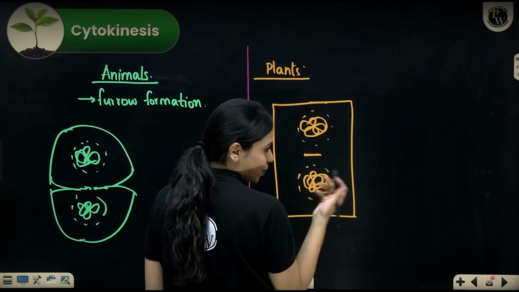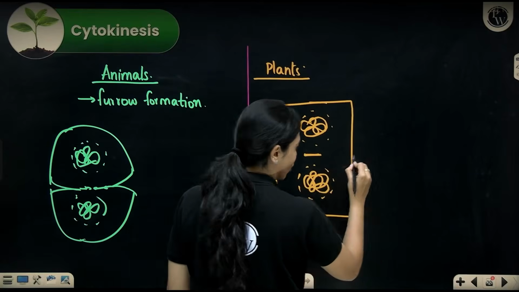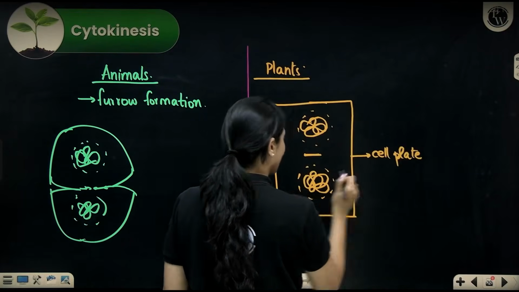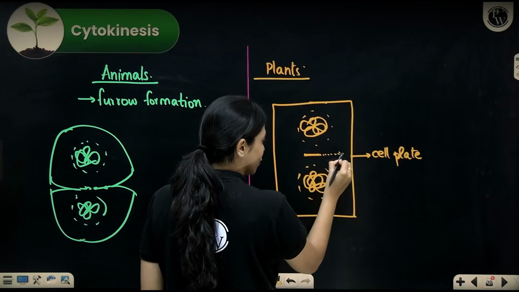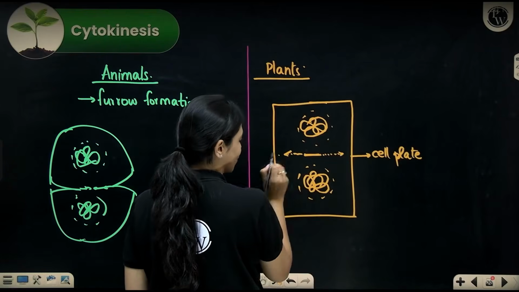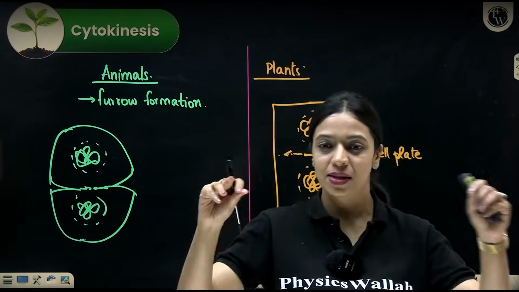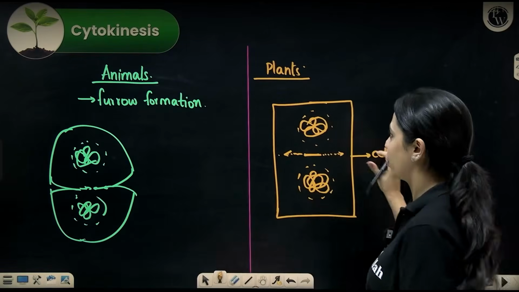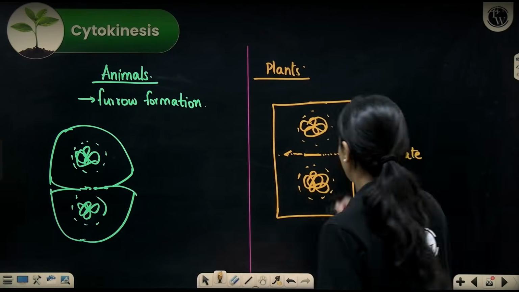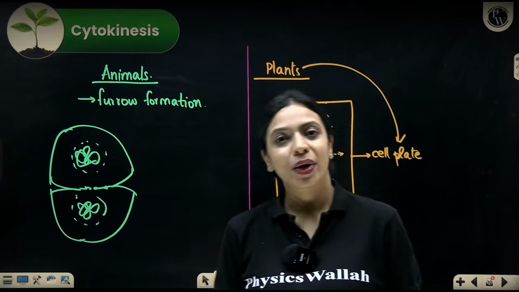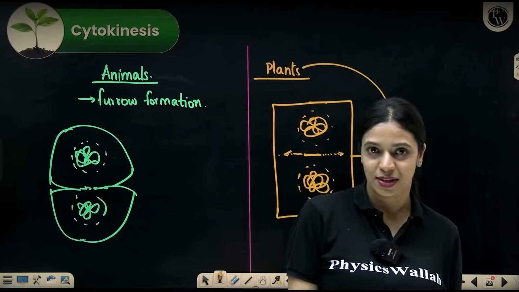So from there, middle lamella formation will happen. Calcium pectate will start forming. That is called the cell plate. Okay. So from the center to the periphery, the cell wall will start forming, and that is how the two nuclei and cytoplasm will get separated. That is how cytokinesis happens in plant cells. It happens by formation of the cell plate. In animals, a furrow forms. With that, we've come to the end of how mitosis happens.